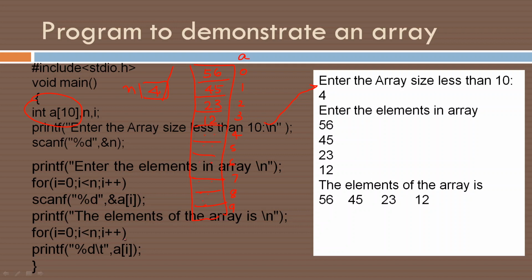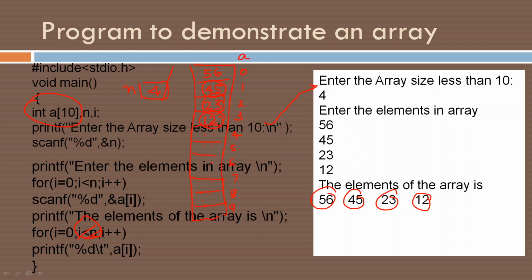Now we are going to print the elements from 0 to n, where n equals 4. So we print first a[0], that is 56. Then put a tab. Then print 45, again put a tab. Put 23, put a tab. Then put 12, put a tab, and then end, because the loop terminates.